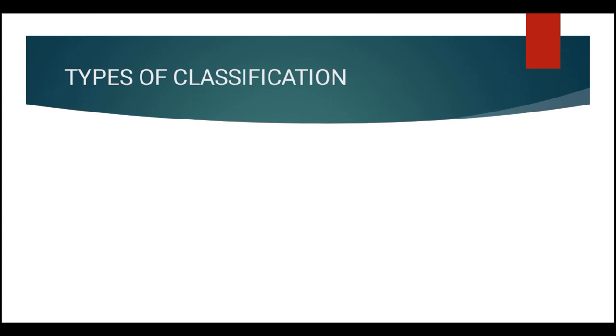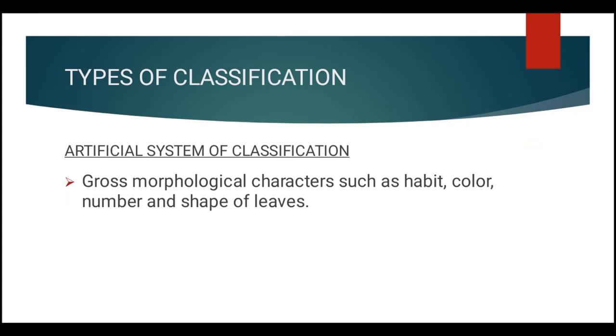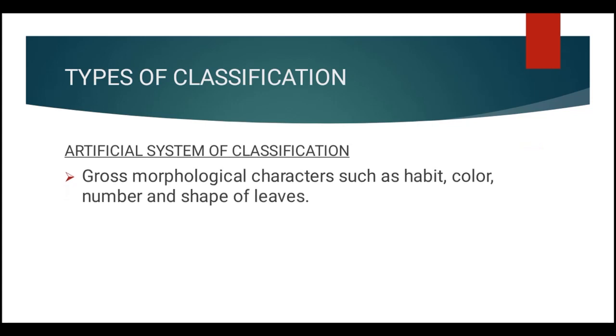First, we are going to see the types of classification that are present within the plant kingdom. Like how did we classify plants? So the first type of classification is the artificial system of classification. It is mainly based upon the gross morphological characters such as habit, color, number, and shapes of leaves.